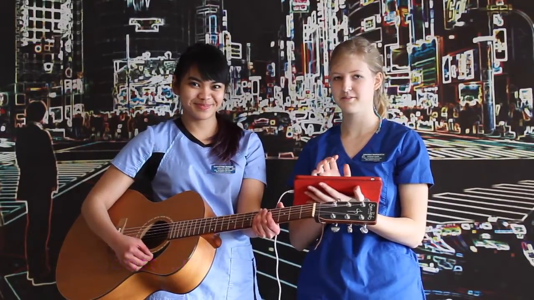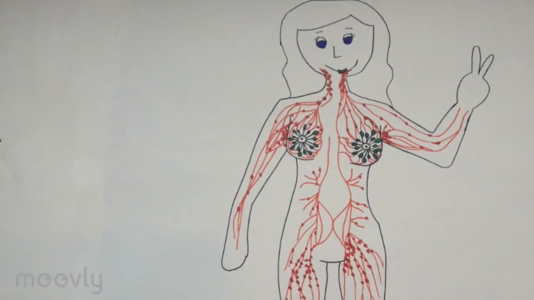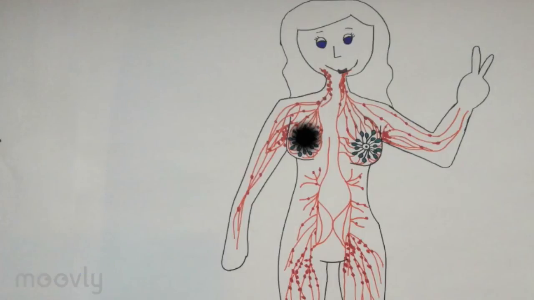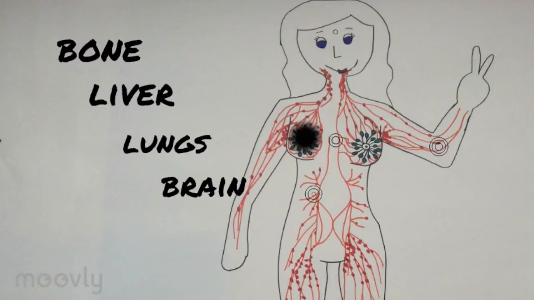Homeostasis. If cancer cells invade other areas of the body, they can form tumors. These tumors range in how they affect homeostasis depending on where they are found. In general, they alter homeostasis by crowding, penetrating, and damaging the normal tissues, usually bone, liver, lungs, or brain, thus affecting their ability to function normally.